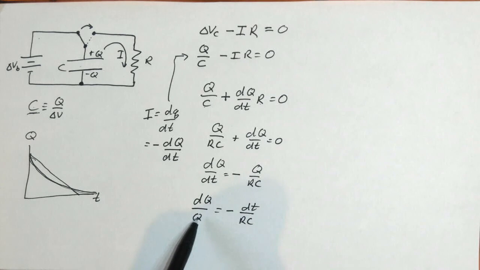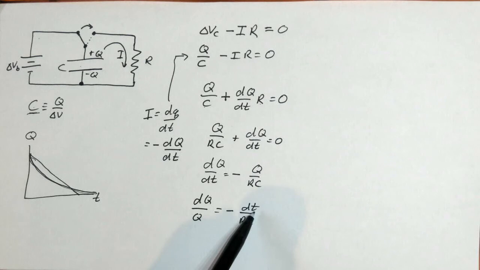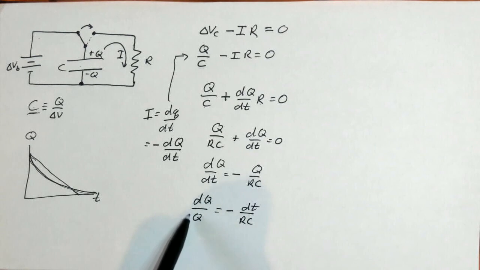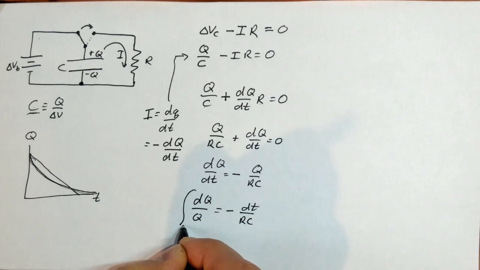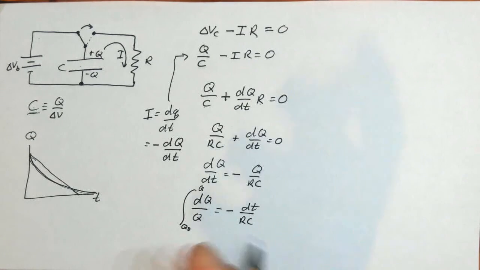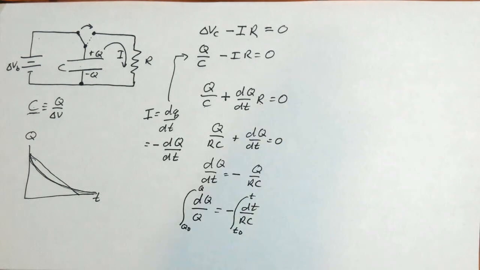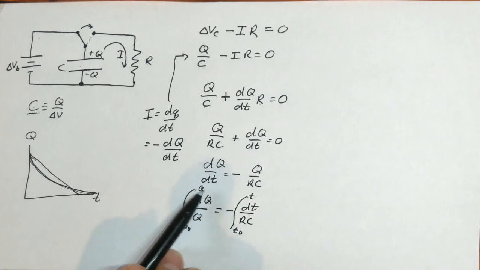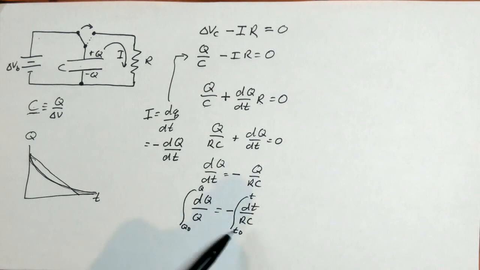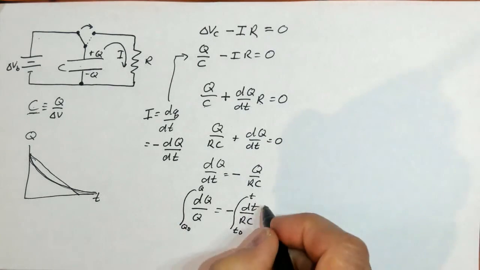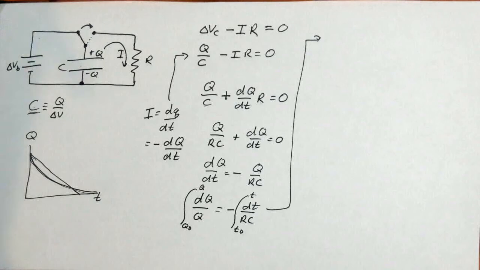Now since this side depends only on charge and this side depends only on time, that's called a separable equation, and we can integrate this side from some q naught to some q at some time, which would be related to some t naught to some t at some time. And we could find the charge on the plates at some later time to do this. Okay. All right, so bringing that back up here, this 1 over q, the derivative of what would give you 1 over q? That's the natural log.